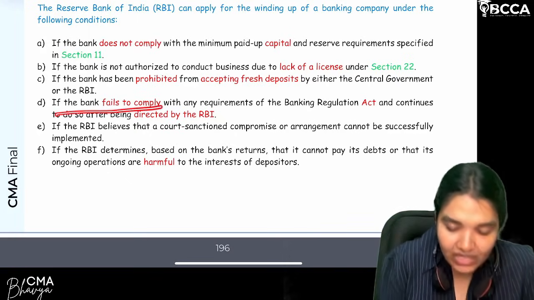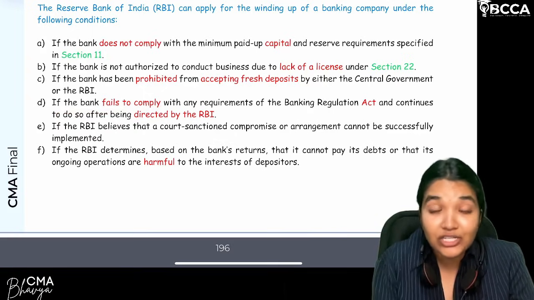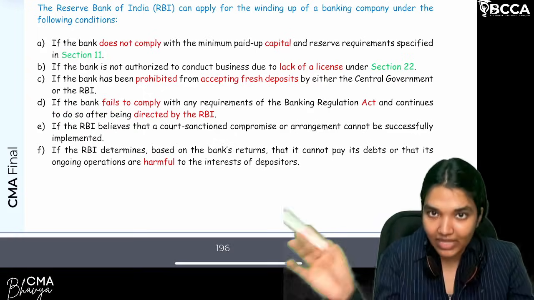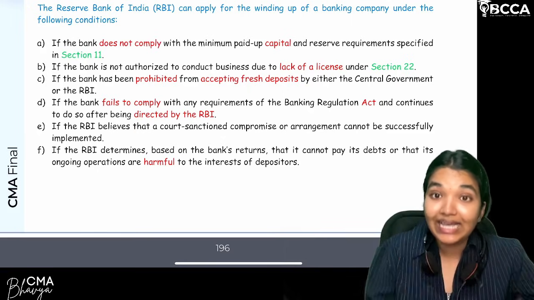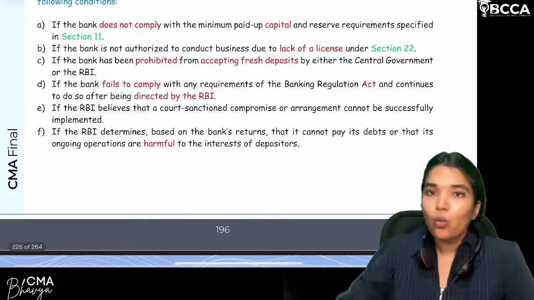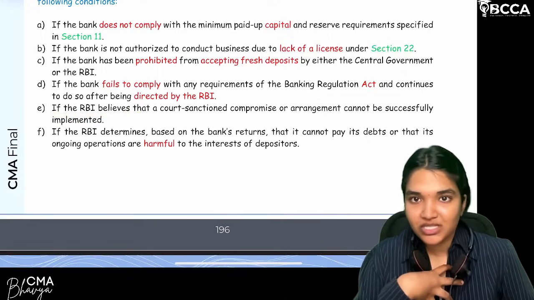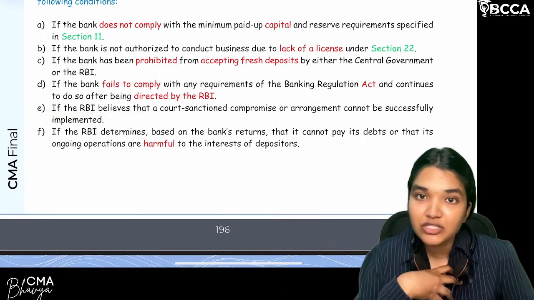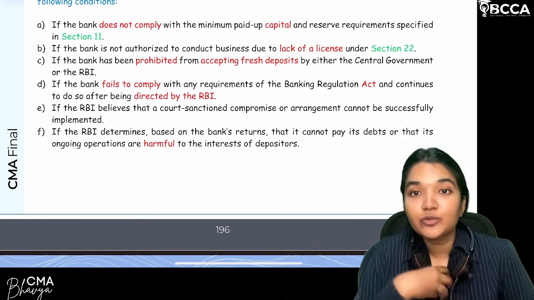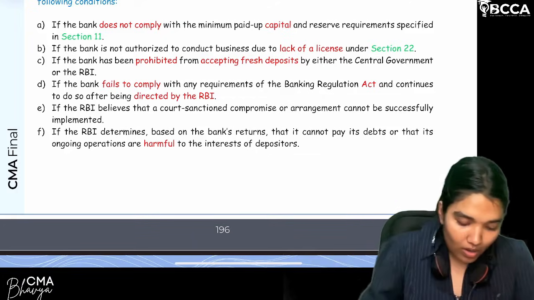Next, if the bank fails to comply with the requirements of the Banking Regulation Act or the directions issued by the RBI, then it can apply for winding up. Next, RBI believes that the court sanctioned compromise or arrangement, ordered when the bank is in a stress or insolvency situation, is not being successfully implemented, then the winding up provision will be applied.